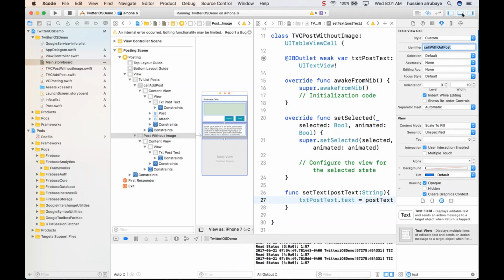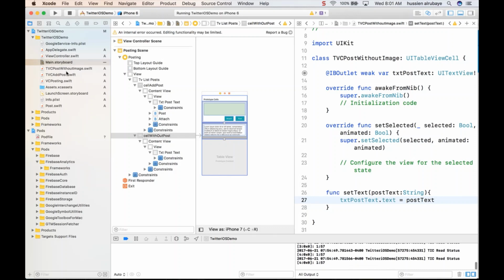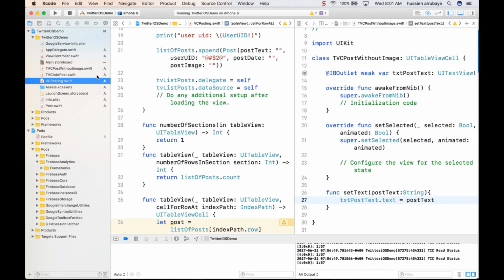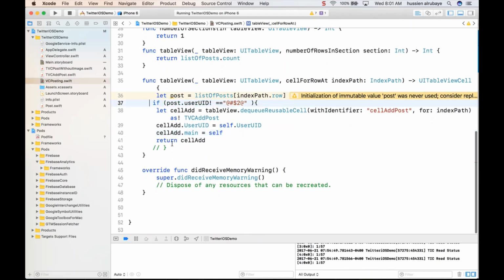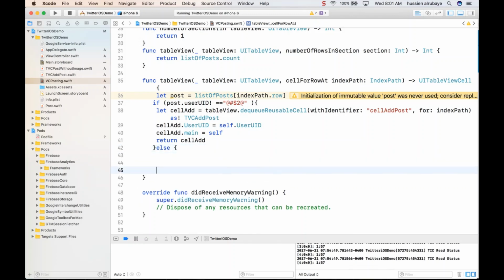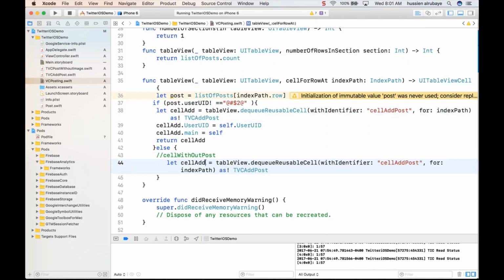So just save it and go show it here. So to show post without text, you have this table view. Now I want to enable this one. I say else, else, you say if the post whatever has, now just show it, else only, so you will not have an error. Then we will do it else whatever has. So we have this option. So cell, now cell without image.